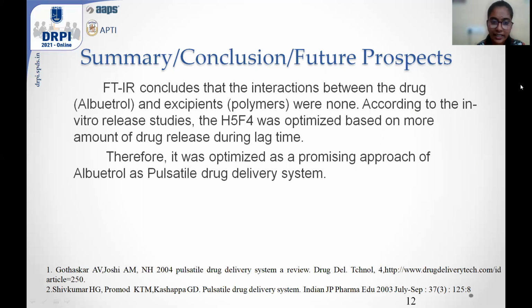And also by conducting FTIR studies, I concluded that there were no interactions seen between the drug and the excipients. And also in vitro release studies showed that the H5F4 formulation was optimized based on the amount of drug release during its lifetime. Hence, I conclude it was optimized as a promising approach of albuterol pulsing cap as a pulsatile drug delivery system.